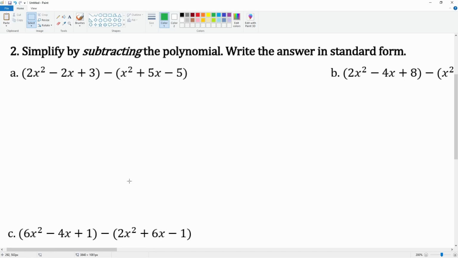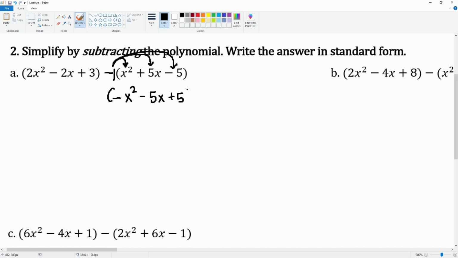Here we're going to simplify by subtracting. The reason why we're subtracting is because, take a look, this says subtract, right? So we have to deal with this subtract here. What the subtract is really is this subtract 1 that's right there. We have to distribute it first. So negative 1 times x squared becomes negative x squared. Negative 1 times 5x becomes negative 5x, and negative 1 times negative 5 becomes plus 5.